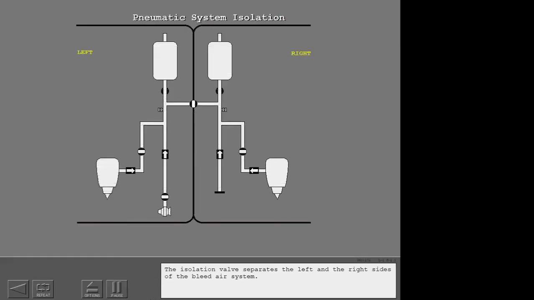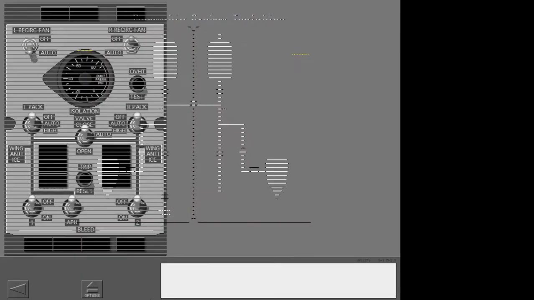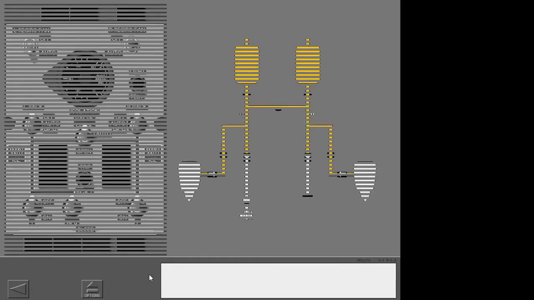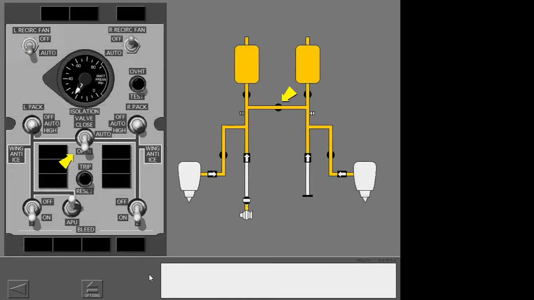The isolation valve separates the left and the right sides of the bleed air system. The isolation valve switch has three positions: closed, auto, and open. When the switch is in the open position, the valve is always open and the left and right sides of the bleed air system are connected.